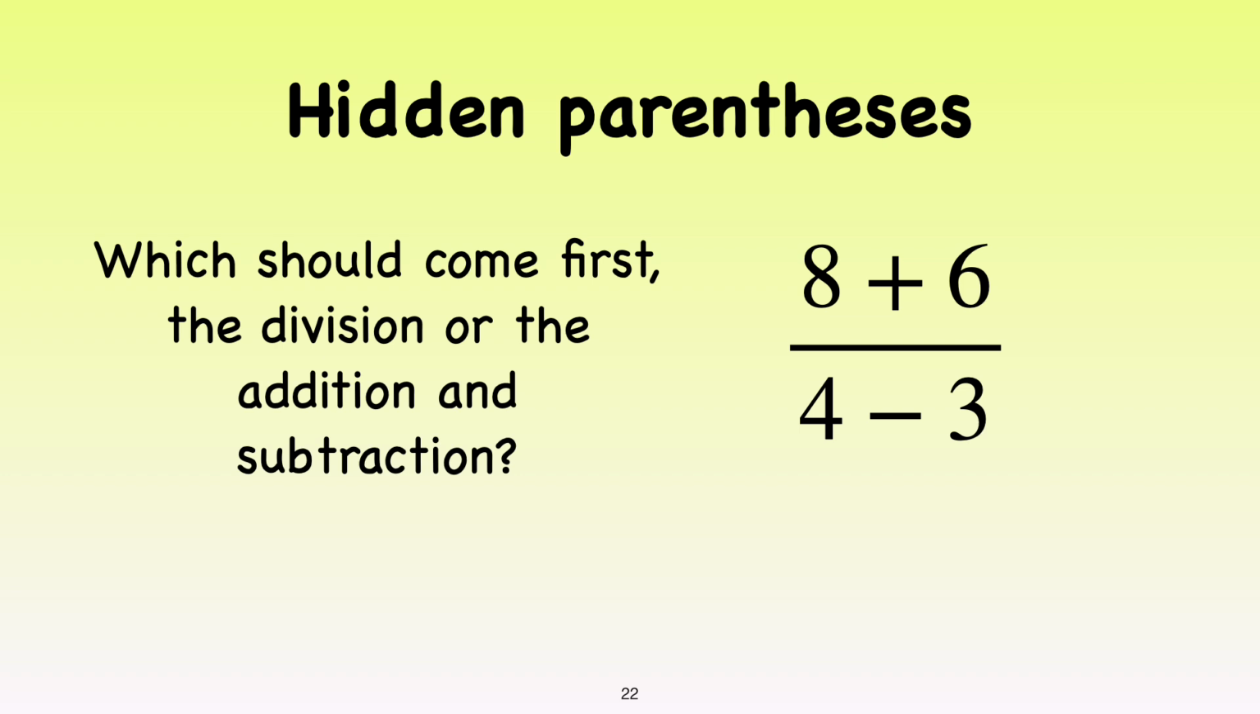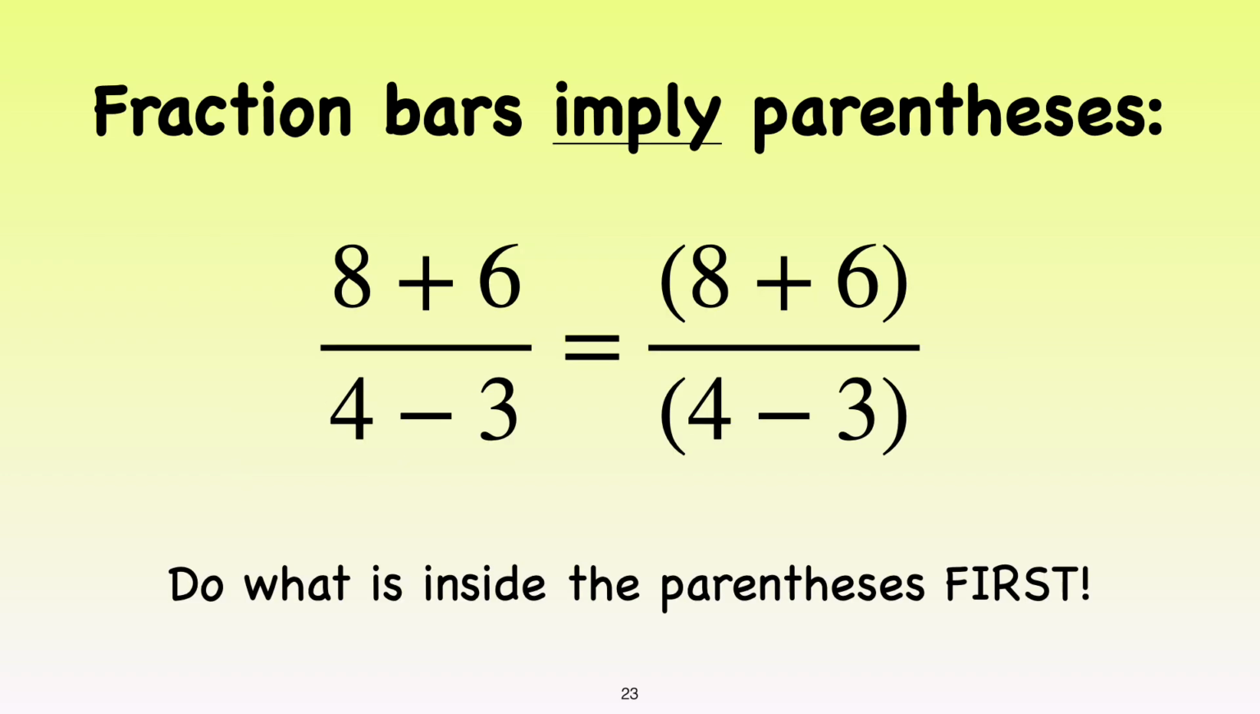Fractions, everyone's favorite. Which should come first, the division or the addition and subtraction? Here's our problem. Are you tempted to simplify this fraction because you see the 8 on top and the 4 on the bottom? Or the 6 on top and the 3 in the bottom? Fraction bars imply parentheses. Sadly, I shall tell you you will have to resist temptation. The fraction bar not only means division, but it also implies parentheses. So you must group up the top and group up the bottom. Operations on top and bottom must be completed before the division can take place.